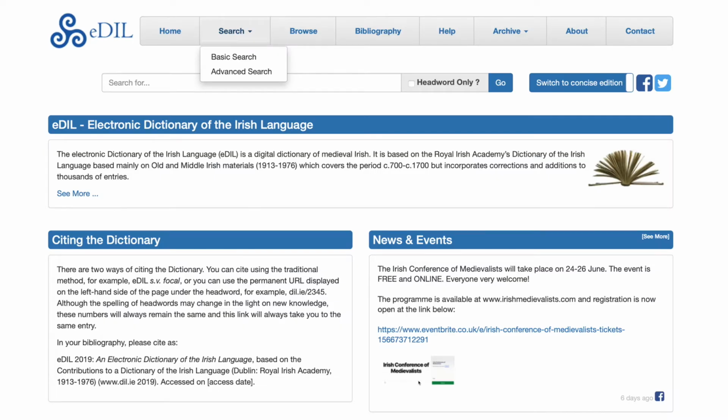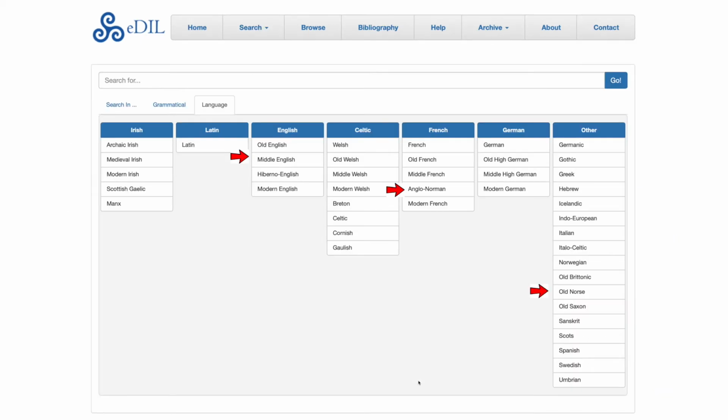As I mentioned previously, advanced search is not immediately obvious on the eDIL homepage, but if you click the Search tab on the bar across the top, a list offering advanced search as well as basic search drops down. One of the options open to you after you select advanced search is language. Here, all languages which have at least one tagged example in eDIL are listed. Obviously, the vast bulk of the content is tagged as either Medieval Irish or English. In fact, Medieval Irish here corresponds exactly to citation in the first level of advanced search.